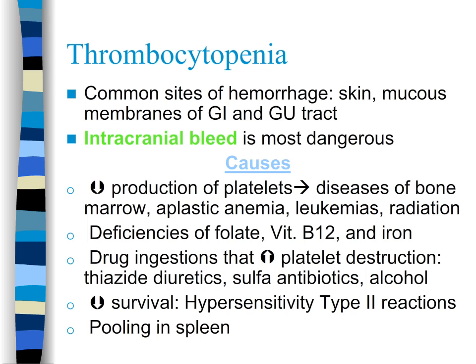Drugs such as chemotherapy or sulfa drugs cause bone marrow suppression, or antibodies that form and attack platelets from things like antibiotics and thiazides can decrease platelets. Alcohol itself decreases platelet formation from poor diet and liver disease. In particular, hypersensitivity reactions in which autoantibodies destroy platelets are extremely problematic, especially with type 2 reactions. And in hypersplenism, remember at least 90% of platelets can pool in the spleen, which of course would lead to thrombocytopenia in the blood.